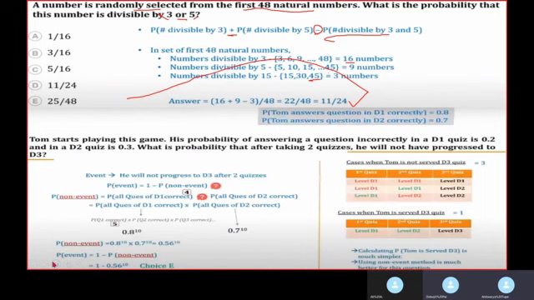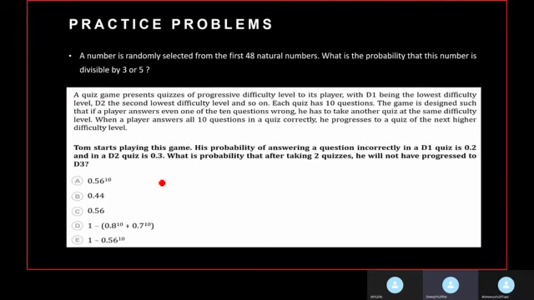Okay. Now, let's move to the previous slide to see the second question. It says that there is a quiz game of progressive difficulty level. So there are 3 levels, and each of them has 10 questions. And the restriction is that if you answer even one question wrong, then you cannot proceed to the next round.